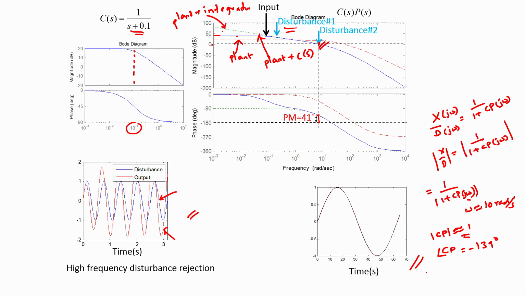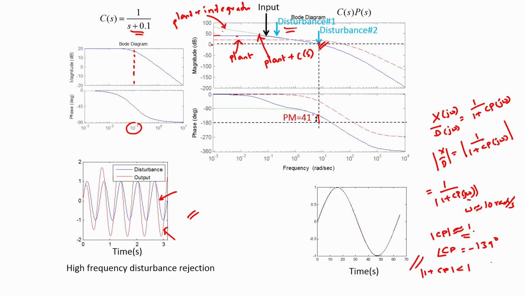Therefore, if one were to compute 1 plus Cp, one would notice that the magnitude of 1 plus Cp would actually be less than 1, when the magnitude of Cp is equal to 1 and the angle of Cp is close to minus 180 degrees, in this case around minus 139 degrees.